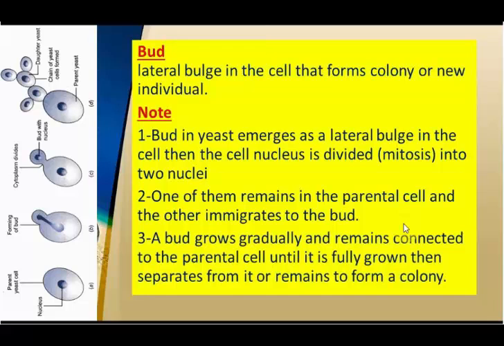As we see in the photo here, this is the parent cell and this is the bud, which is a lateral bulge, and the nucleus divided mitotically. One stays in the parent cell and one migrates to the bud. A bud grows gradually and remains connected to the parent cell until it's fully grown. Then it separates from it to form a new fungus if it separates here, or forms a colony, and this is what's called a colony. And then we have regeneration, the third type.